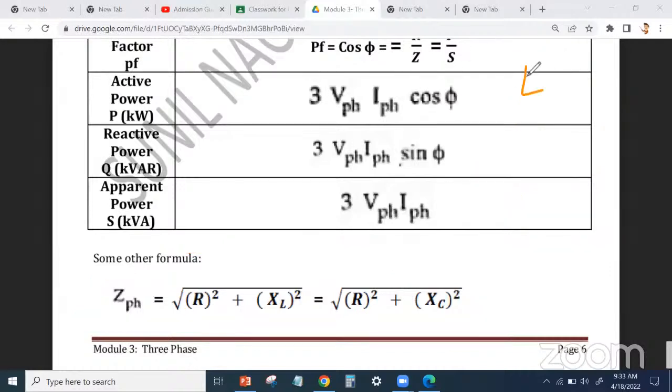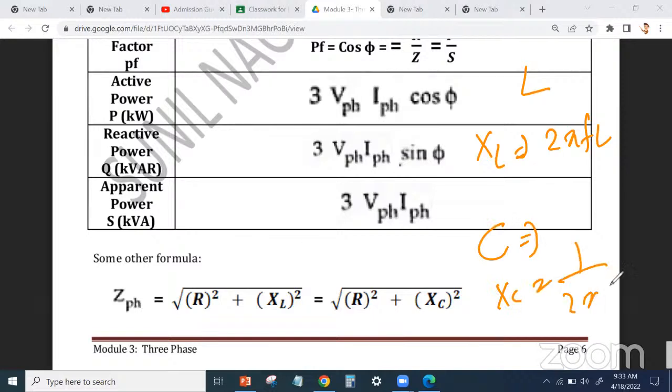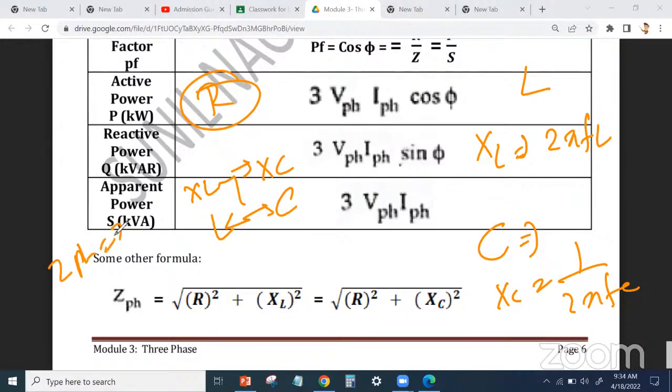ठीक है. So जो L दिया है, question में सिर्फ L दिया है, तो we can find XL, XL is equal to 2 pi FL. Question में सिर्फ C दिया है, then how to find XC? It's 1 upon 2 pi FC. ठीक है. तो sometime XL directly देंगे, XC directly देंगे, sometime L and C देंगे, तो from that you can find XL and XC. या तो सिर्फ R देंगे, so then also you can get ZPH is equal to R. बस खत्म.